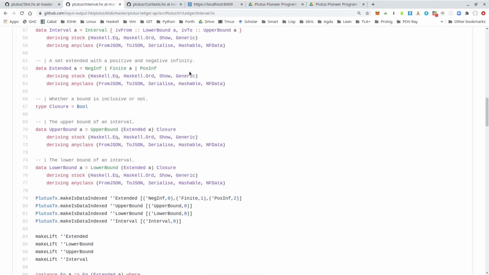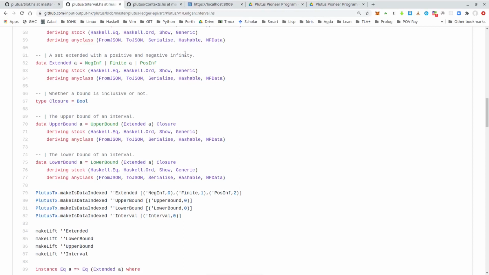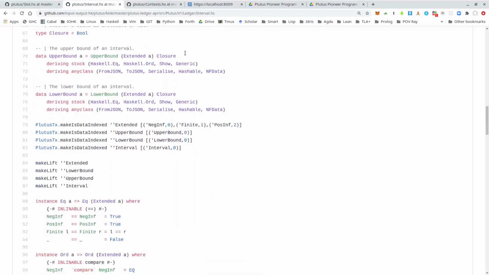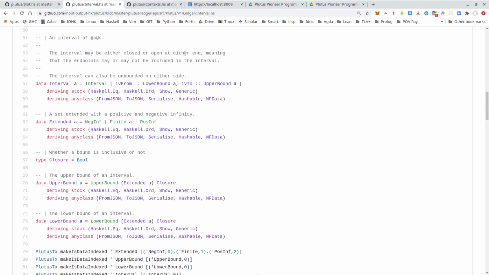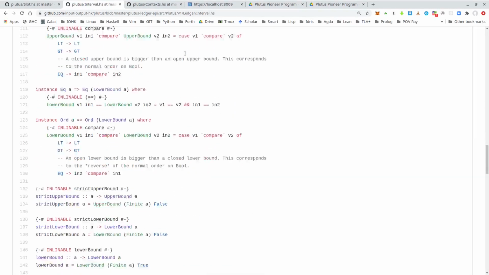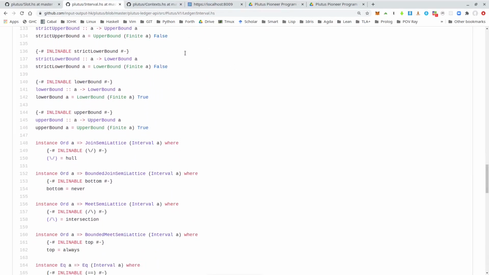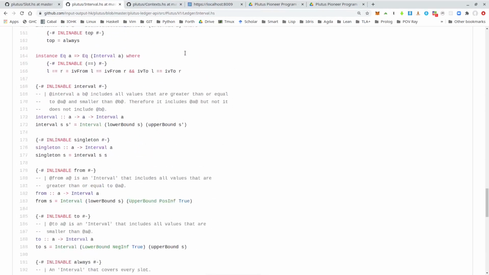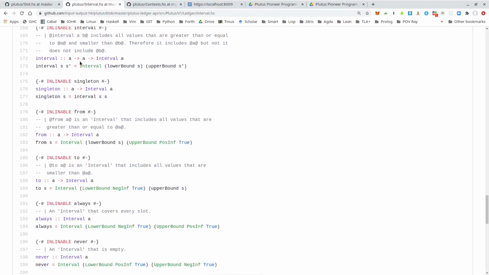And then there are some complications because you can also specify whether the bounds are included, whether the lower bound and/or the upper bound are included in the interval or excluded. And you also have these special cases that the upper bound is infinity, basically, or the lower bound is the beginning of time. But normally we don't have to deal with these types directly because we have nice helper functions.